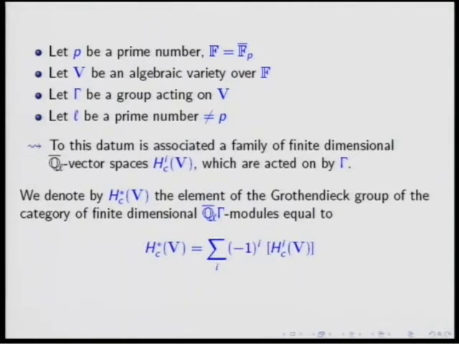So don't worry about the list. Don't look at it. We will use it item by item during this talk. But I just want to mention some of the classical things. First of all, you see that the cohomology is bounded. It's concentrated in degrees 0 to twice the dimension. And if V is an affine variety, it's even better.